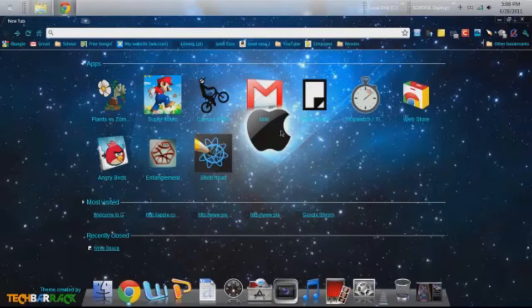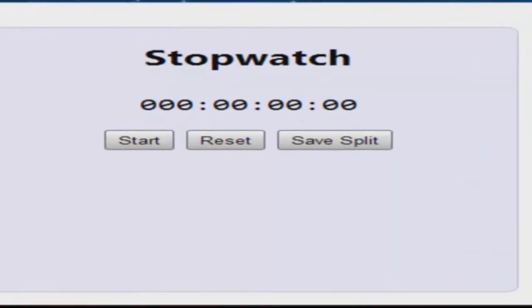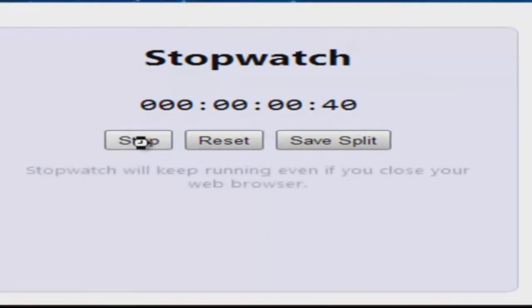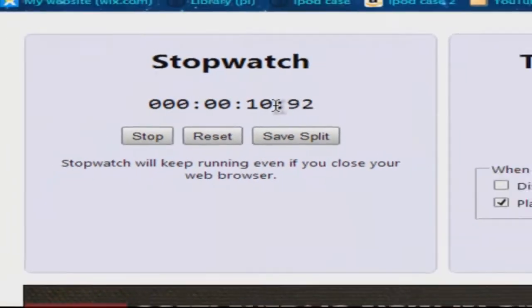Next thing is stopwatch/timer. This is very simple. It's the same thing. Basically, you can just start the stopwatch. As it says, stopwatch will keep running even if you close your browser. Even if I close my browser, open it up, this will keep counting even if you're offline. It'll just keep counting. So that's pretty cool.